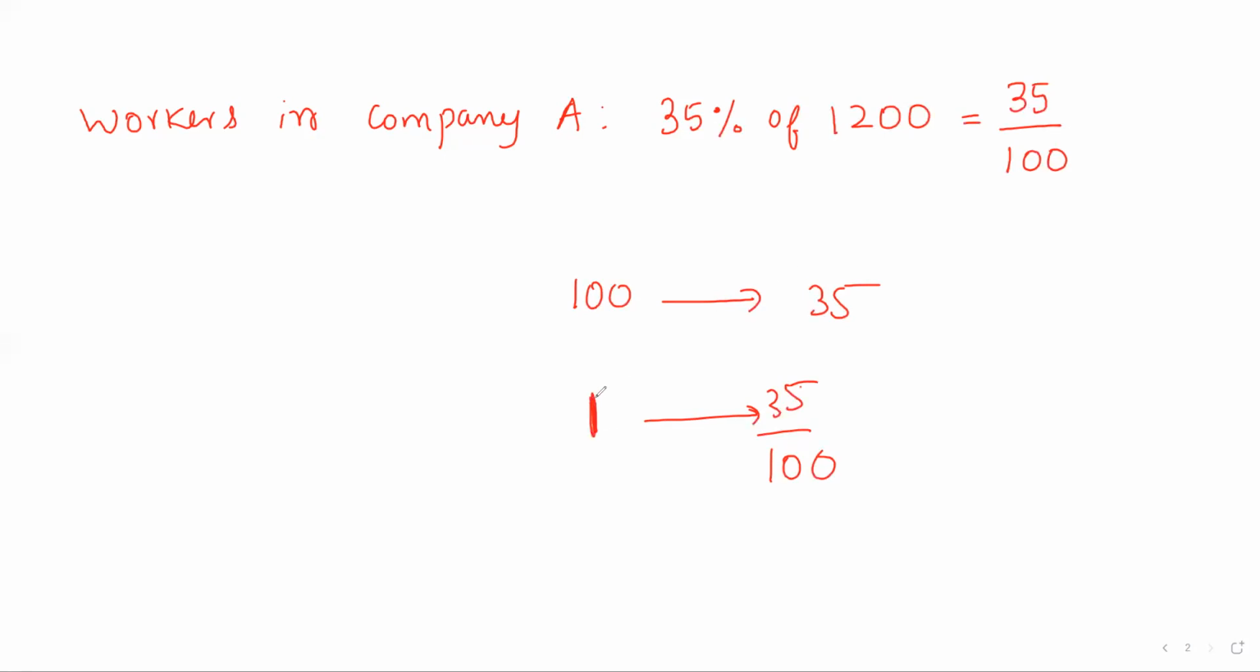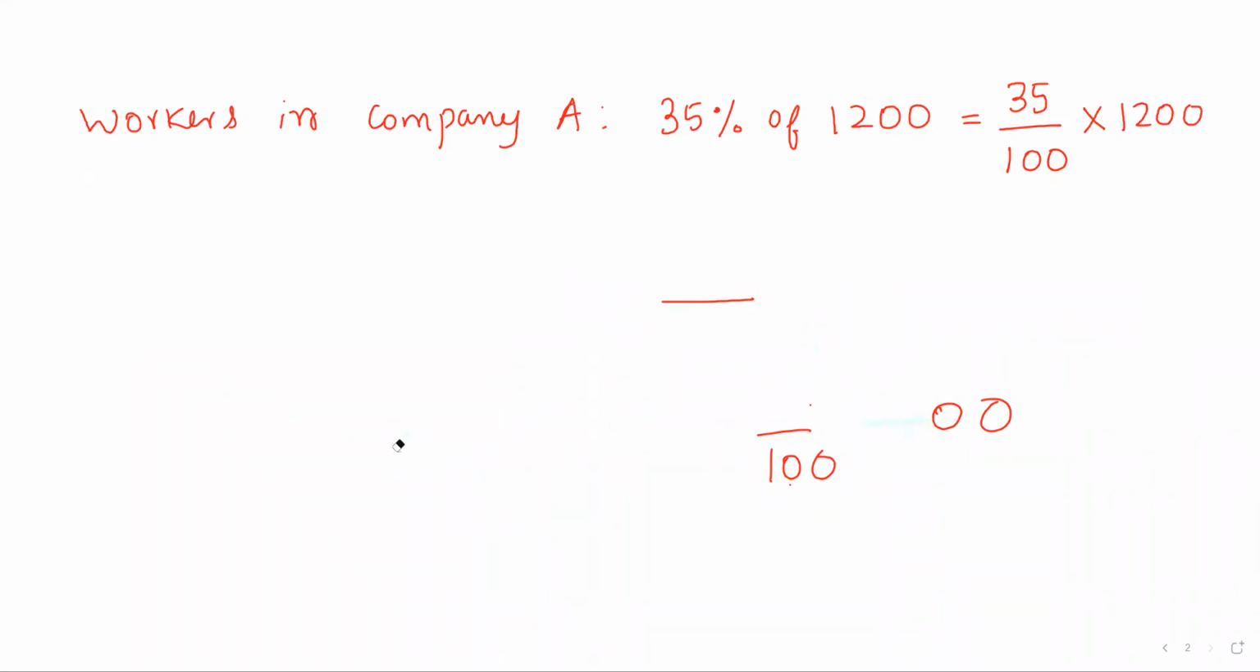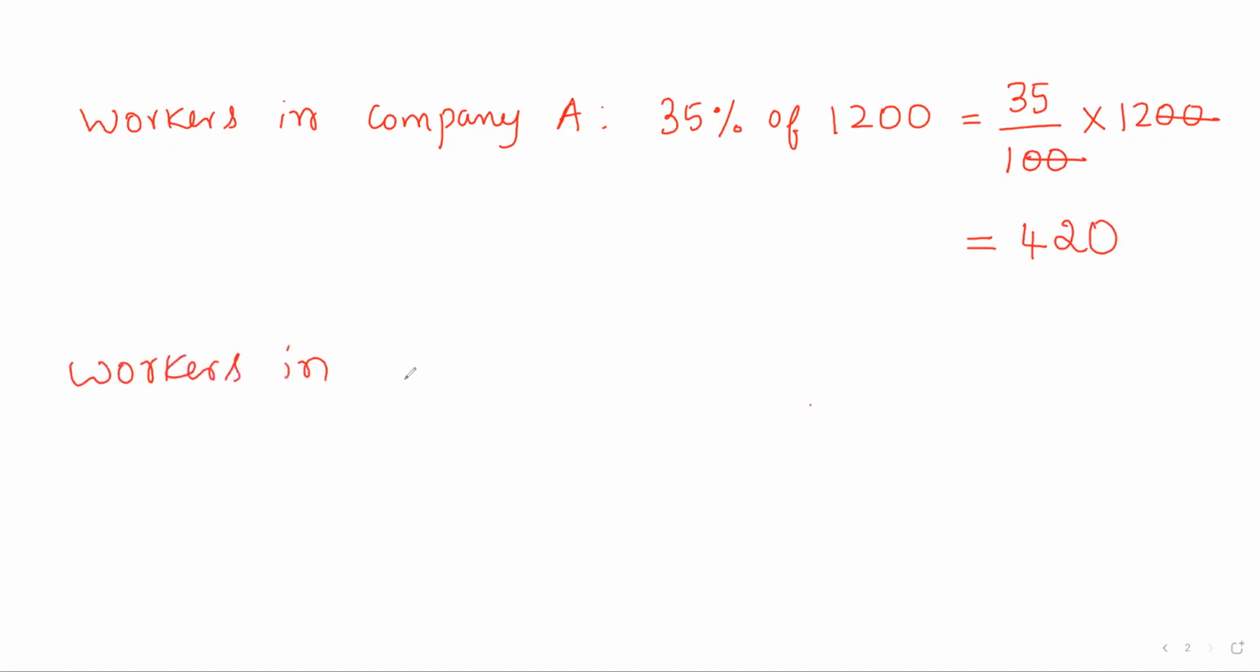So for 1 unit, it is 35 by 100. Multiply this by 1,200 on both sides. So for 1,200, the value is 35 by 100 into 1,200. Percentage, 35% means you have to write it as 35 by 100, which gives the value for 1 unit, and I need it for 1,200 units. The 0s get cancelled, and 35 12s are 420.